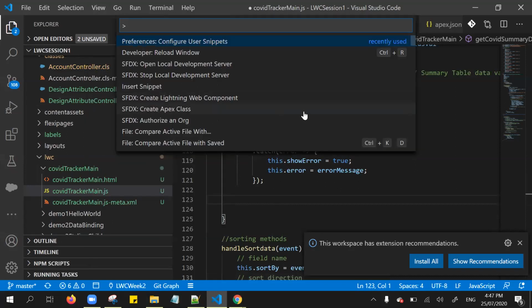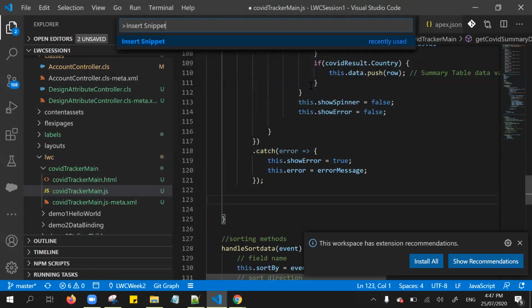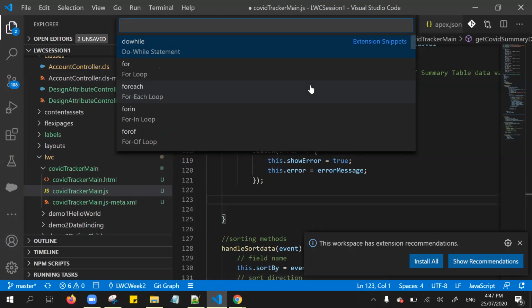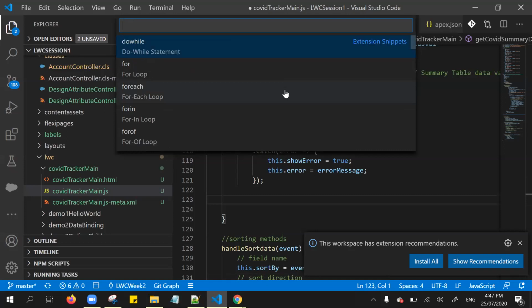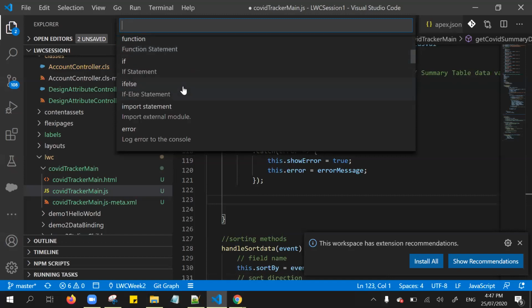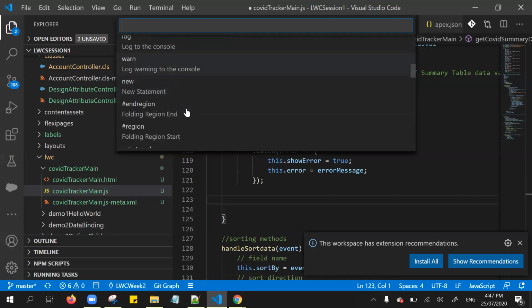Okay, go to the command palette, and from the command palette, type insert snippet. Right? Once you click that insert snippet, here you will see all the statements. For instance, here do while, for each, for in, function, if else statement, error, right?